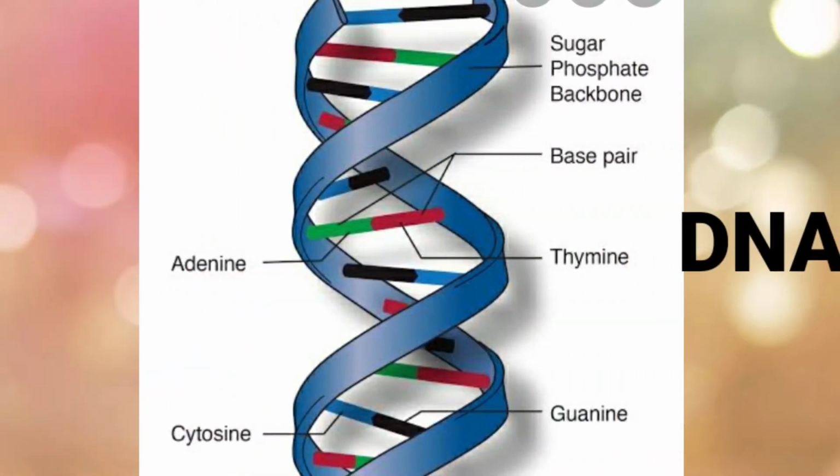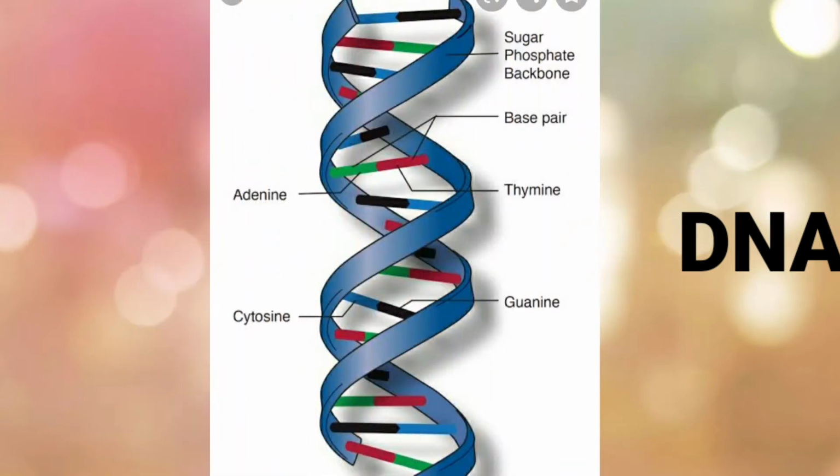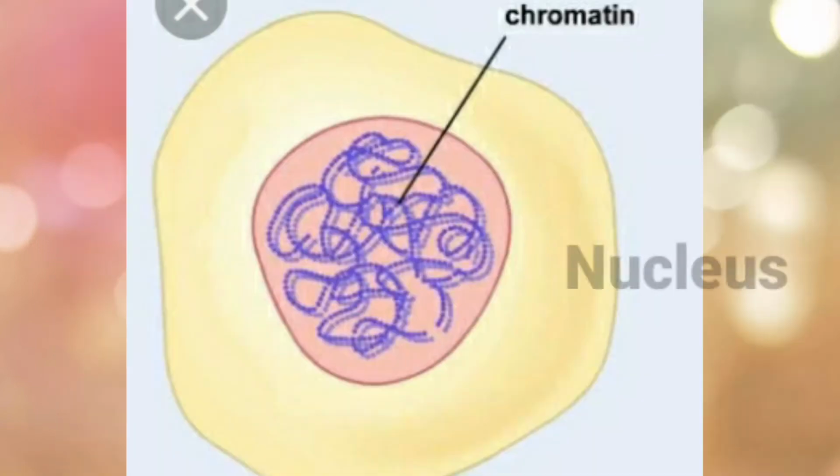Deoxyribonucleic acid. It is this DNA which functions as the blueprint of life, as it is the informative source in running cellular machinery and also the organization of cells into tissues, tissues into organs, organs into organ systems, and organ systems into organism or body structure. You all understood, children? So where exactly is this DNA found?